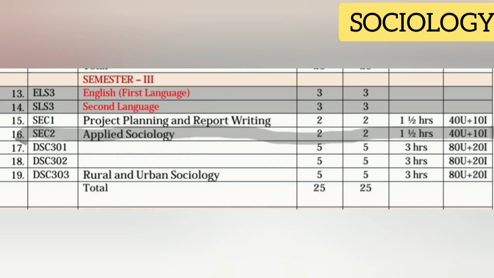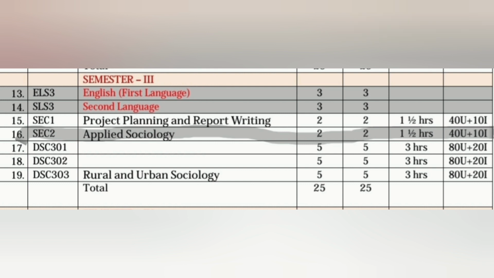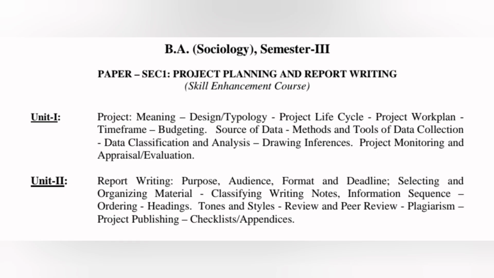Next subject, sociology. In this subject we have two papers. First paper, project planning and report writing. For this, we have 2 theory classes and 2 credits, and the exam duration is 1.5 hours, and the total marks for this subject is 50 out of 50, 40 for semester exams and 10 for internal exams. In the syllabus, we have only 2 units. From each unit, 1 or 2 short questions and 2 long questions are asked in the exam.